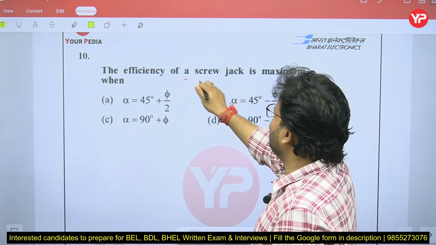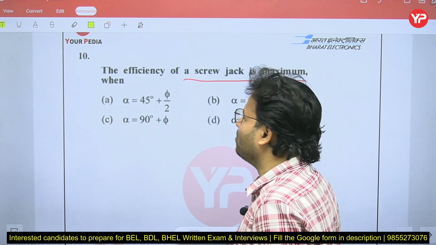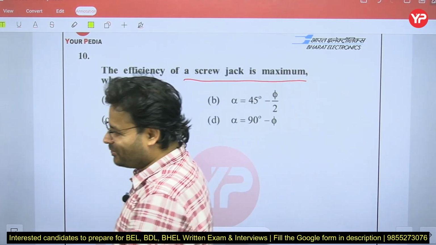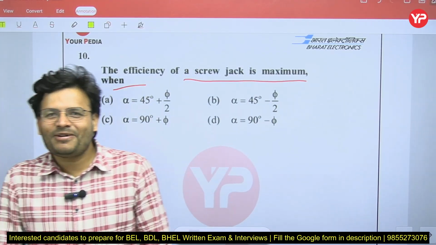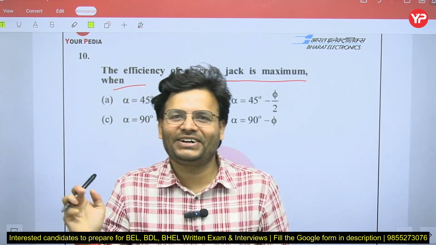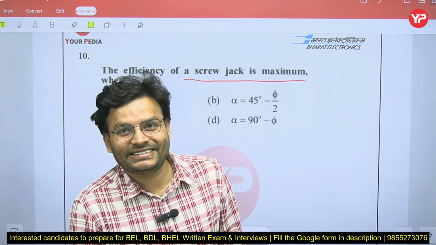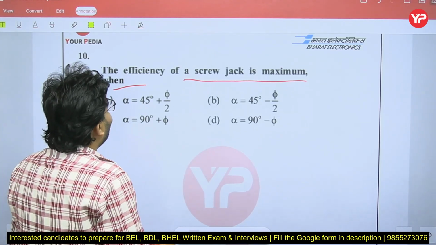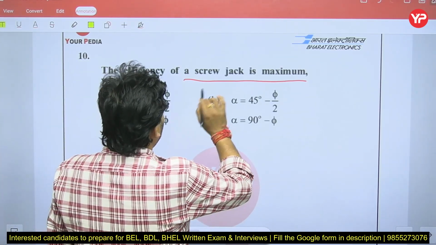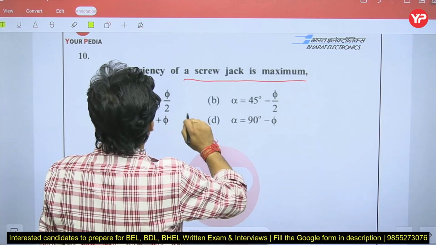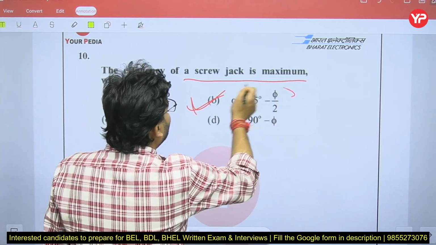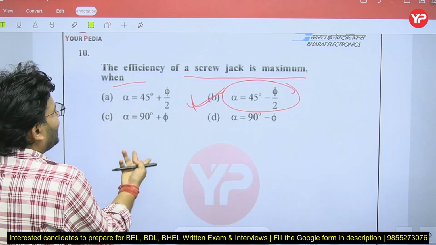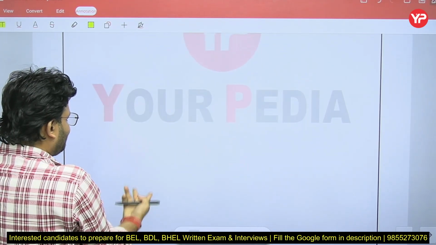Next, the efficiency of a screw jack is maximum when? That formula has been asked in all the exams. If you go through any previous year question, you will find that question, my dear friends. So that is very important, try to remember it. The efficiency of a screw jack is maximum when phi is equal to 45 degrees minus alpha/2. Alpha is here the helix angle.